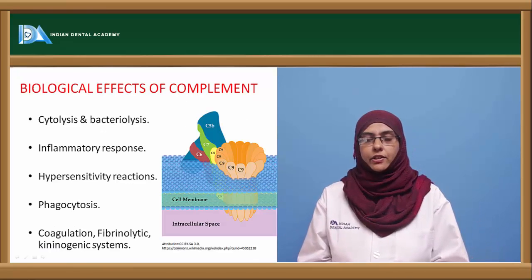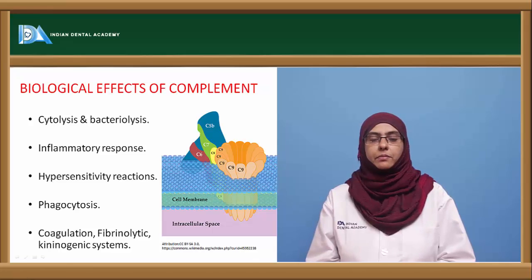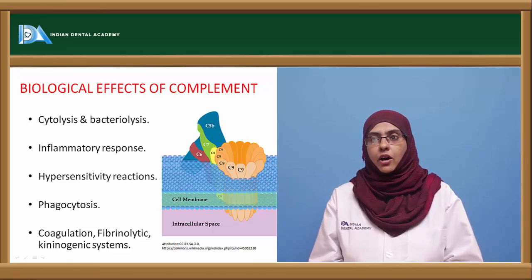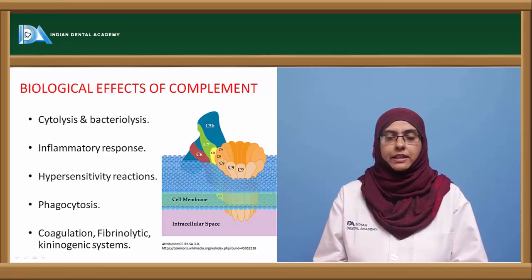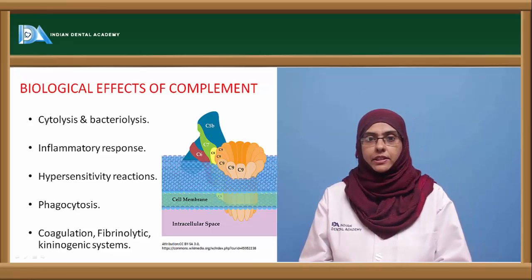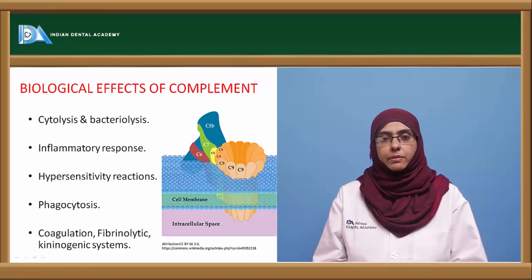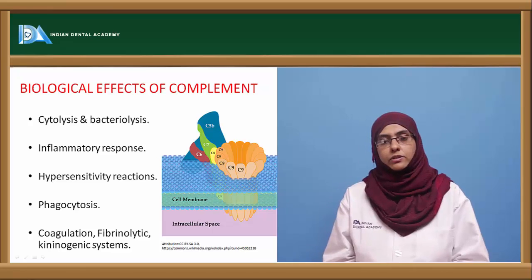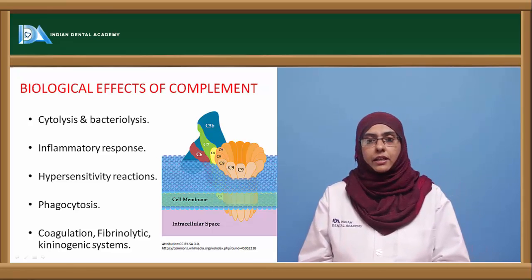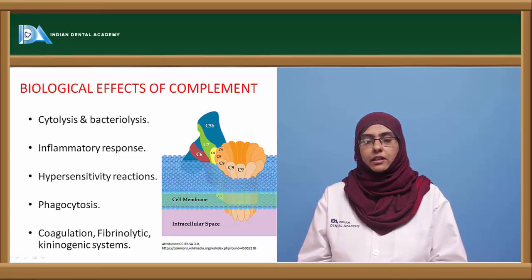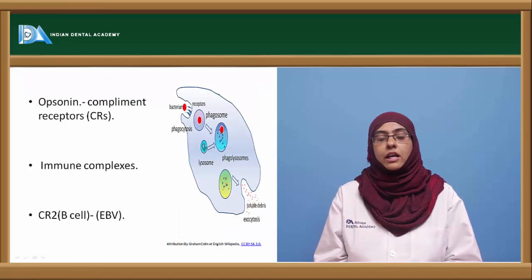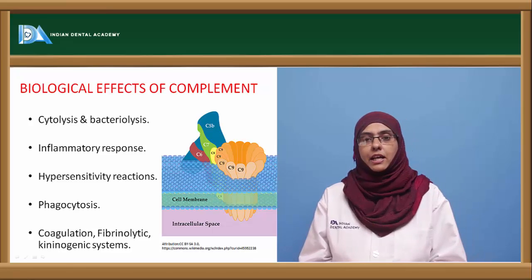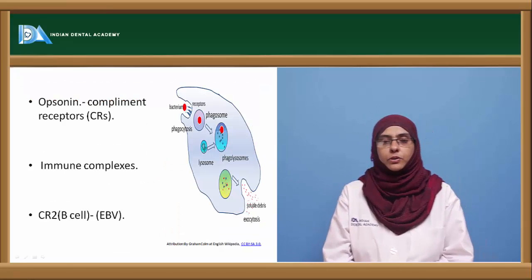So the biological effects of the complement system are that, apart from bringing about the lysis of the organism, that is the cytolysis or bacterial lysis, it also mediates other biological functions, such as augmenting the inflammatory response or hypersensitivity reaction because of the anaphylatoxins that are produced. It can enhance phagocytosis by activating the phagocytes, and it can combine with the coagulation, fibrinolytic or kininogenic system also. Now the first important biological activity of this complement system is opsonization.